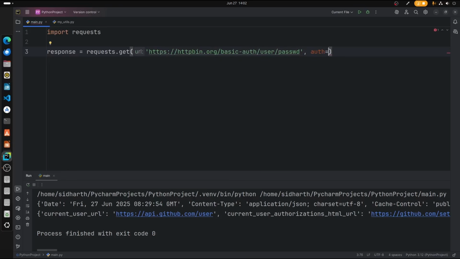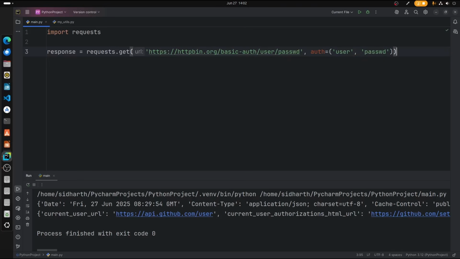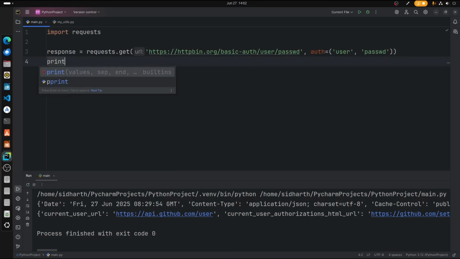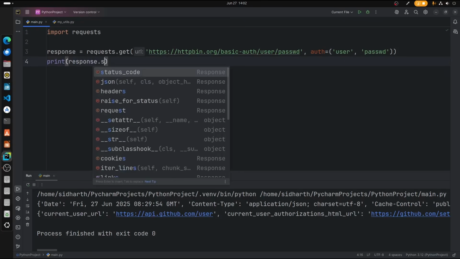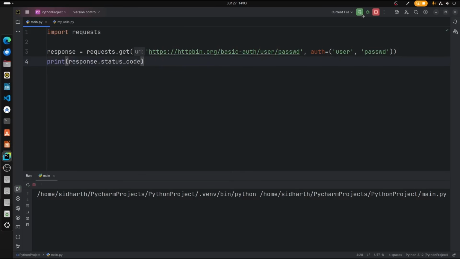Alright, now we're going to add the authentication for that. So auth, what type of auth is it? It is user and passwd. Alright, there we go. And then let's go ahead and print the response status code. So print response.status_code, and then let's just run this file. There we go, we get 200 because this is successful, because we are accessing this particular server with this username and password.